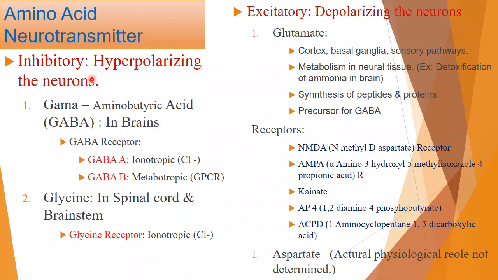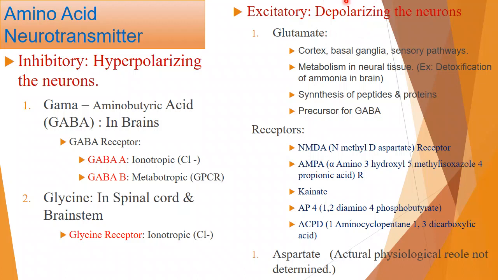So, two kinds of neurotransmitter. One more thing I must tell you: we have inhibitory amino acid neurotransmitters also, and we have excitatory amino acid neurotransmitters also, right? If there is activation of this excitatory neurotransmitter after binding with the receptor, the same way it will cause excitation. For any kind of excitation, there has to be a depolarization of the neurons.